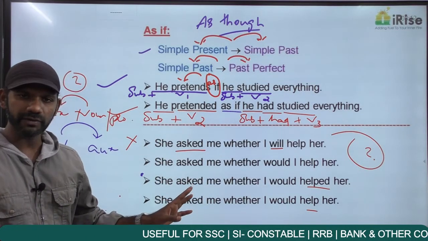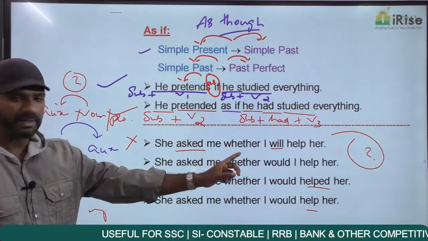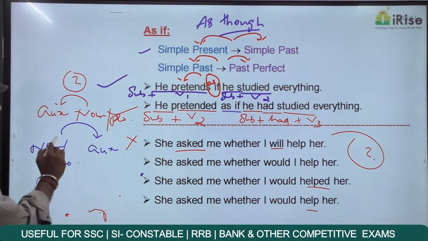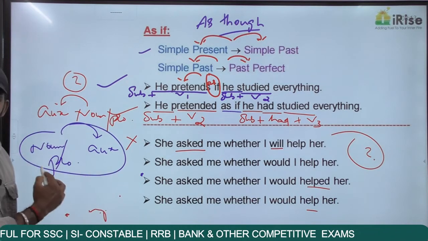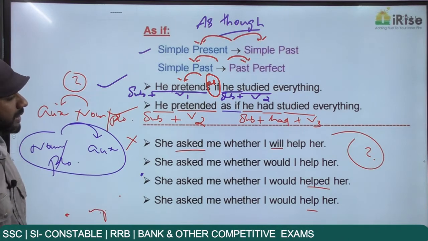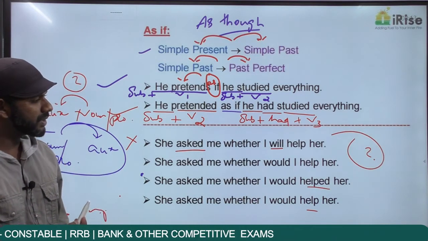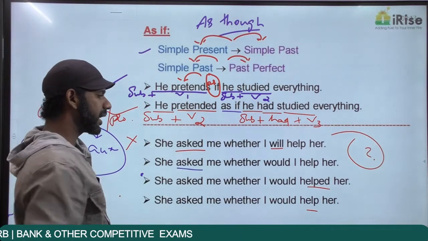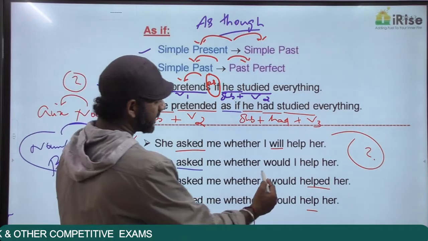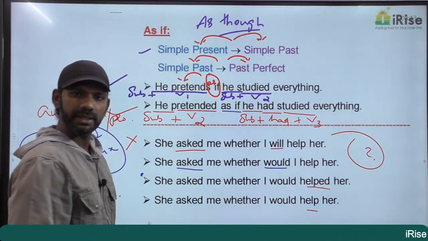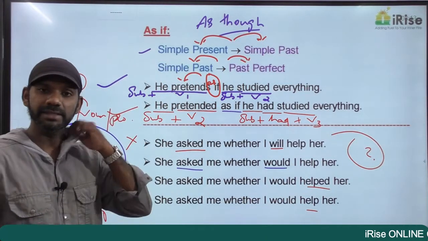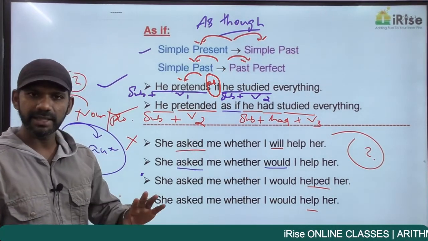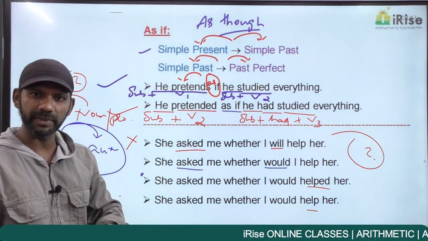Now come to the second statement. This is not interrogative. It is not starting with a question word. It is not ending with a question mark. So not interrogative. And if it is not interrogative, as I said, the auxiliary verb must appear after the noun or pronoun. Now come to the statement: She asked me whether would I help her. The sentence started this way, she asked me, past tense. Ended this way, whether would I help her, past tense. Would is a past tense of will. So the sentence started in the past, ended in the past, tense consistency is there. So that concept is completely fine.